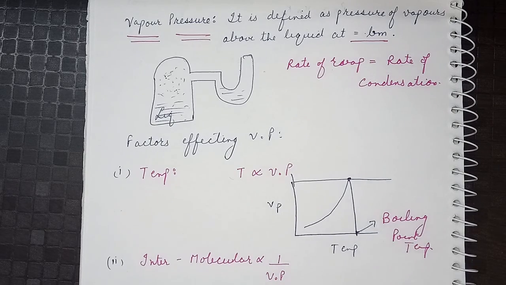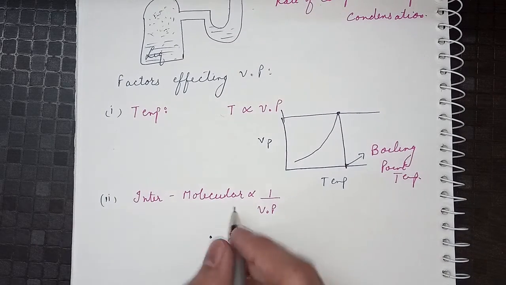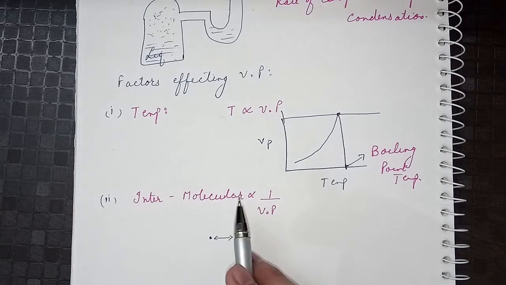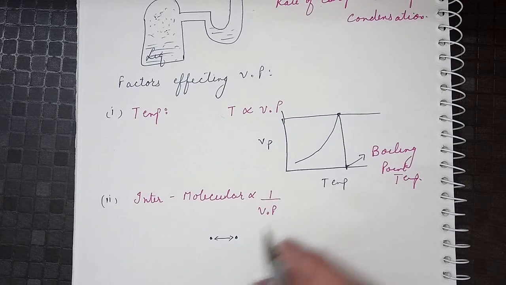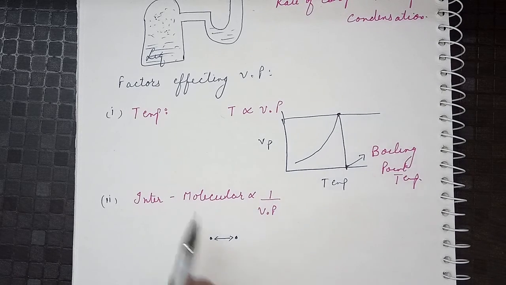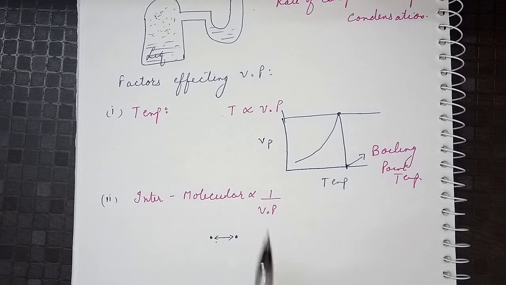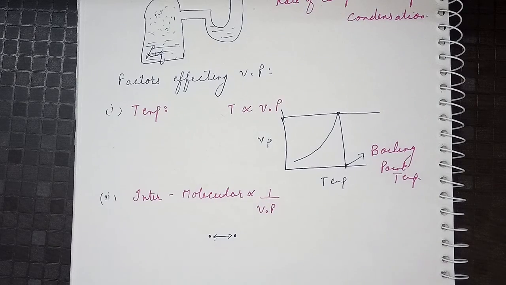For example, these are two molecules in our liquid, and if these molecules have a strong force of attraction, then they will not rise easily in the vapor form and vapor pressure will be less. If these forces are weak, then they will rise easily and vapor pressure will be more. Thus these are inversely proportional to the vapor pressure. So this is vapor pressure and some factors affecting it.